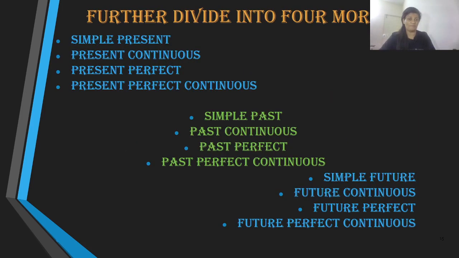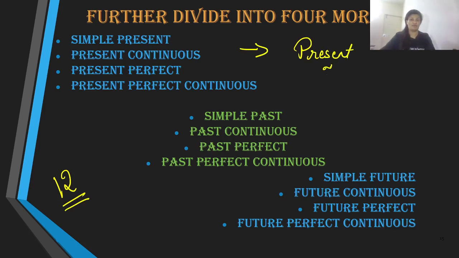But that's not all. These three timelines are further divided into four more, where we get in total 12 tenses like this. This represents present: in the present timeline, we have simple present, present continuous, present perfect, and present perfect continuous.